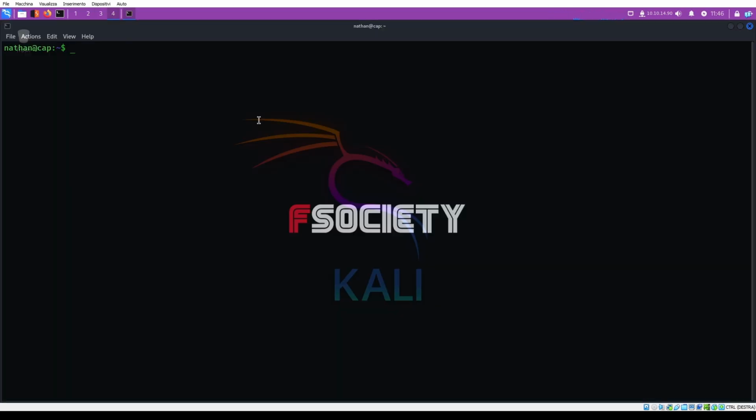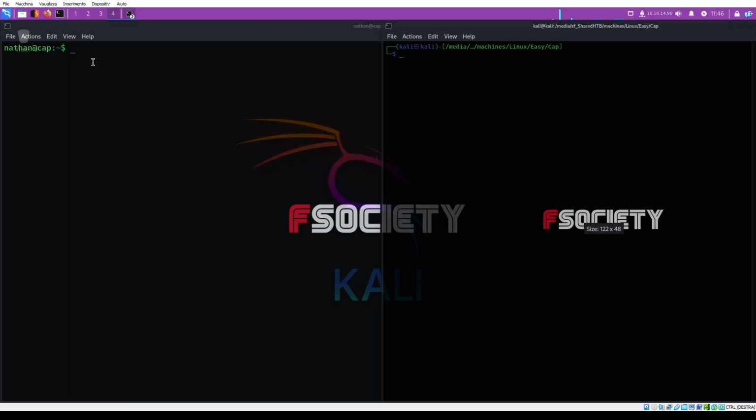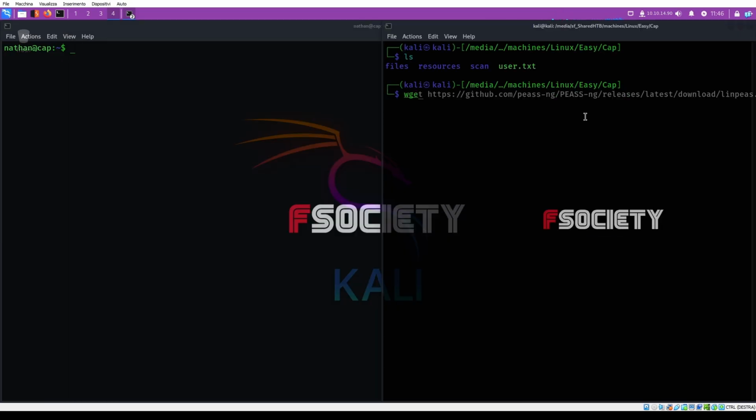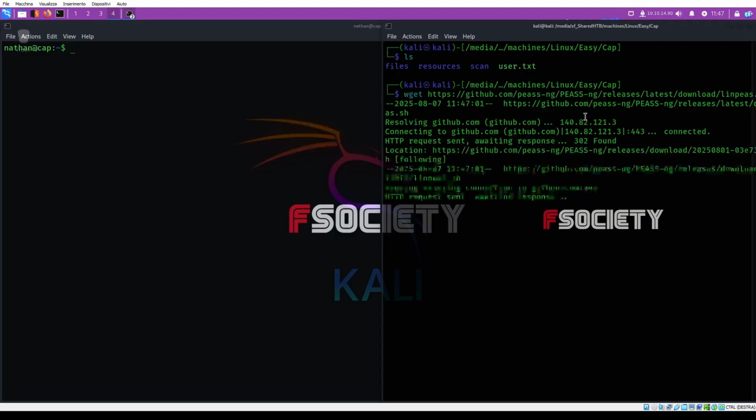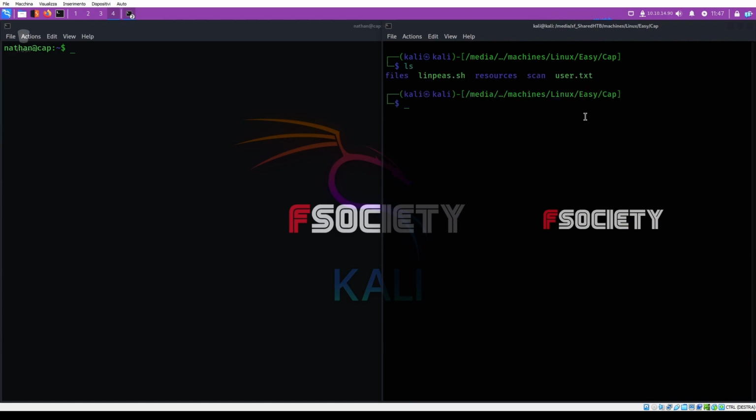Copy link. Open a new terminal. Okay, we use wget to download. We have linpeas.sh. Linpeas is a useful tool to analyze a Linux host to understand if any vulnerabilities for privilege escalation are available. So now we can start.